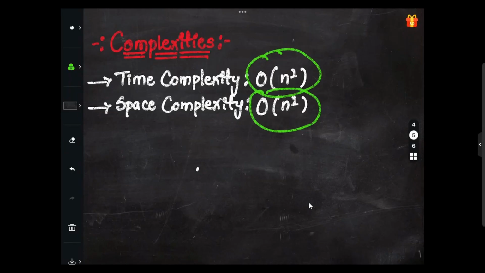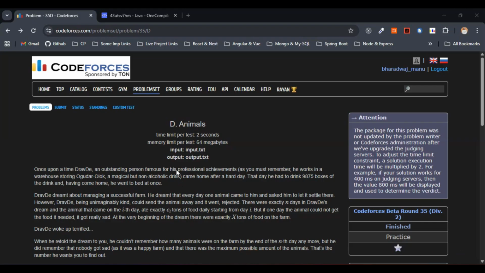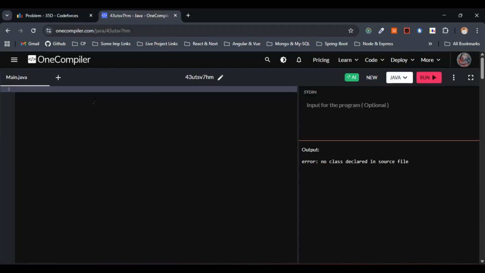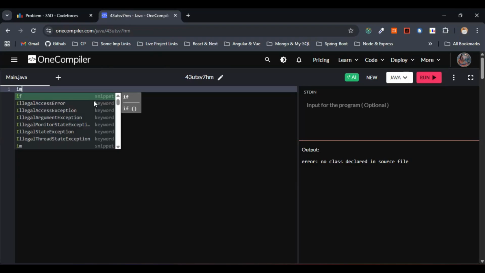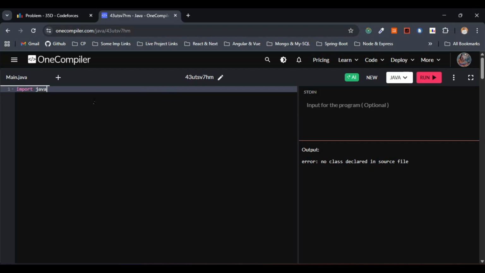So now as we are completely familiar with the complexities and the approach part, let's start writing the code, right? I'll be making use of fast input and output along with different utilities. So I'll just go with import java.io.*.